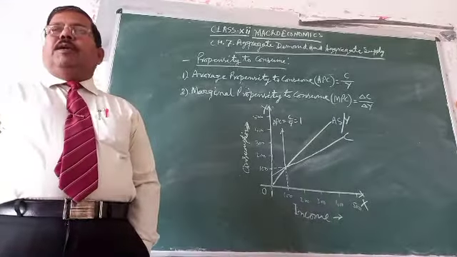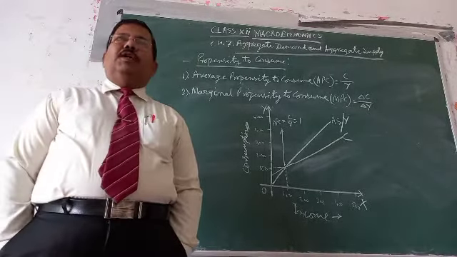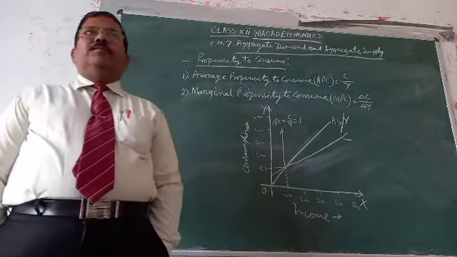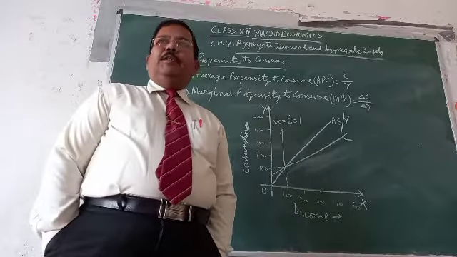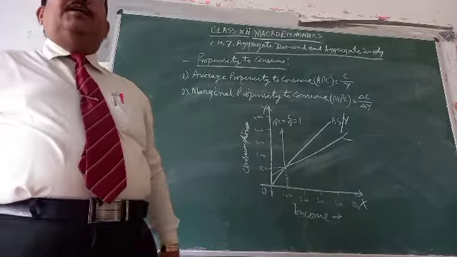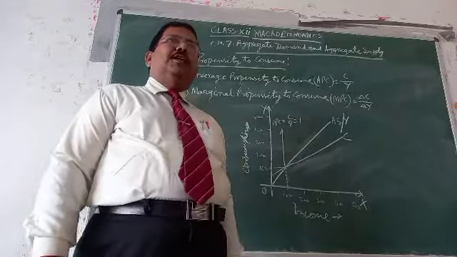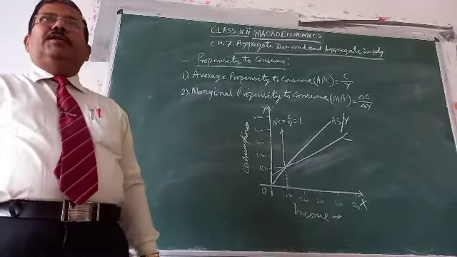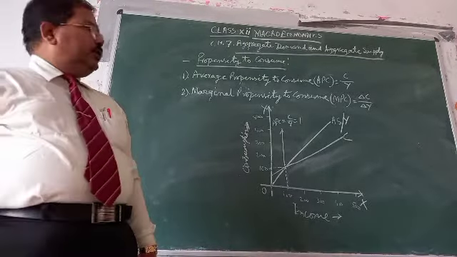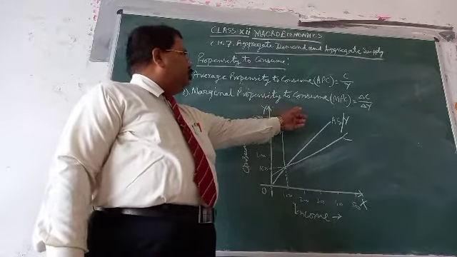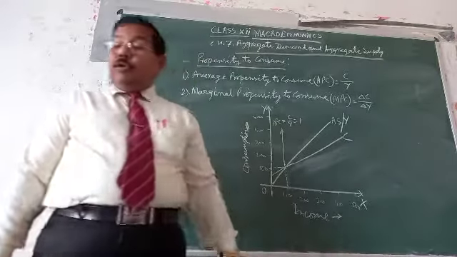Then consumption increases to 150 and income increases to 200. The difference between 150 and 100 is 50, and the difference between 100 and 200 is 100. Then 50 divided by 100 equals 1 upon 2. That is 0.5, the marginal propensity to consume.